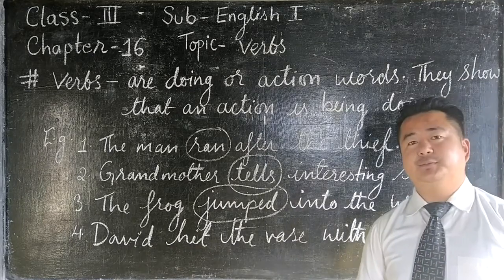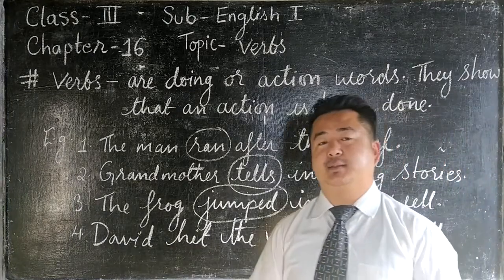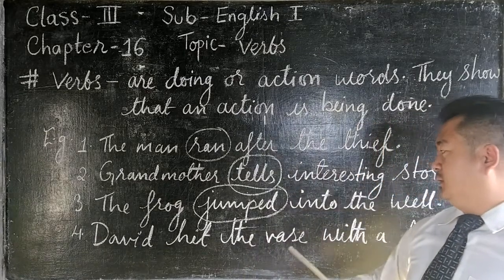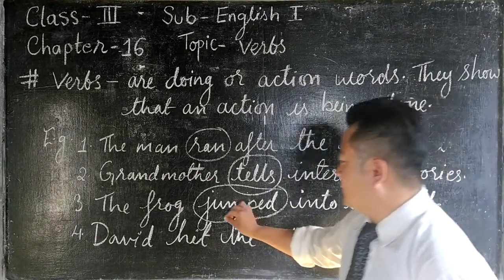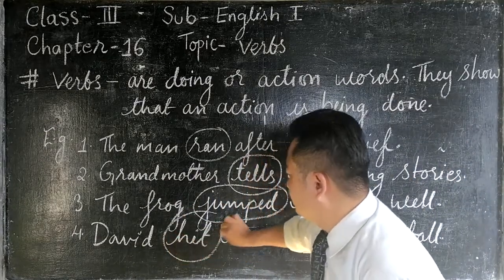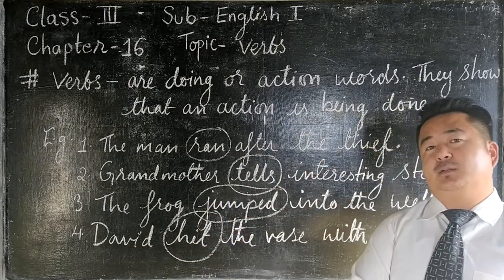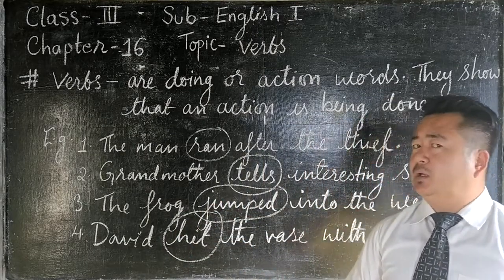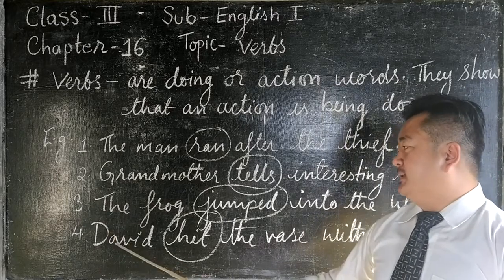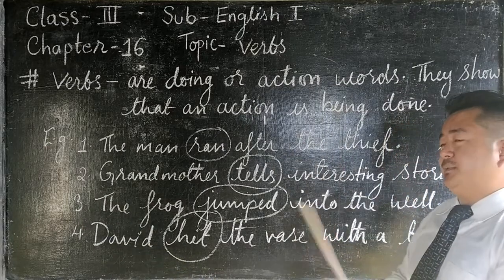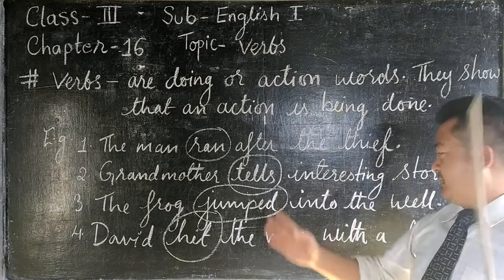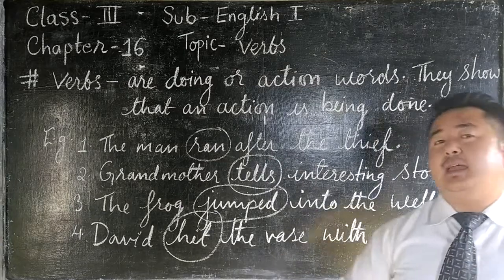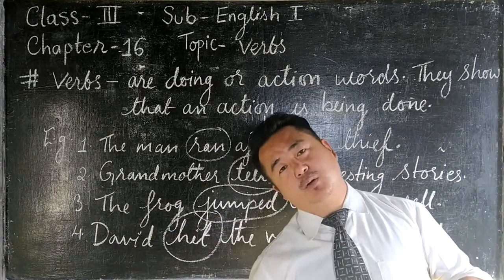Which one is the verb? Yes. The verb is not the vase but hit. By mistake, not on purpose. David hit the vase with the ball and the vase fell and broke.